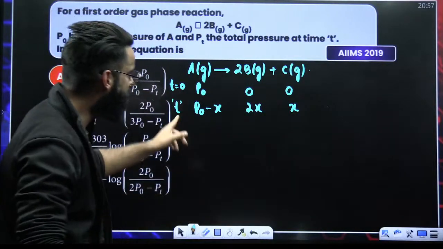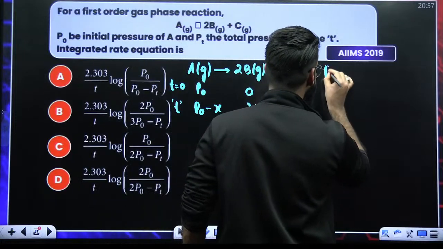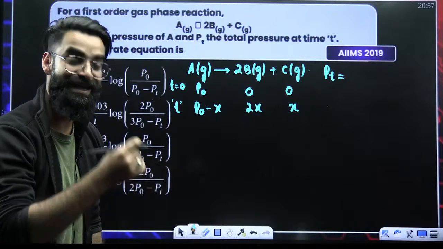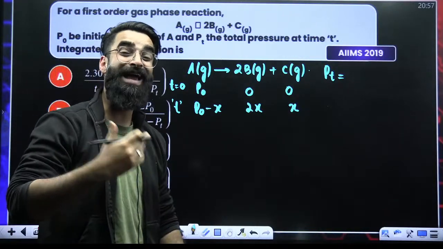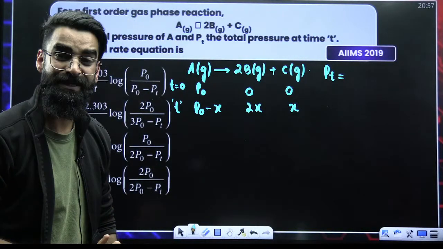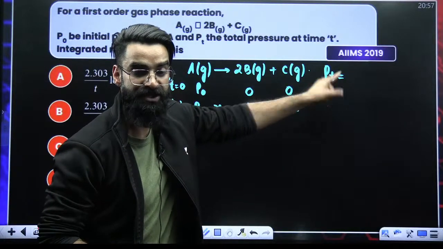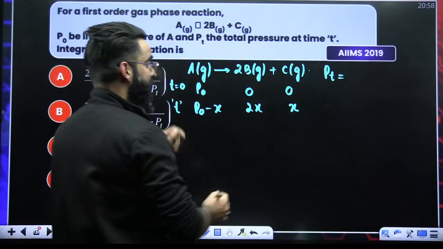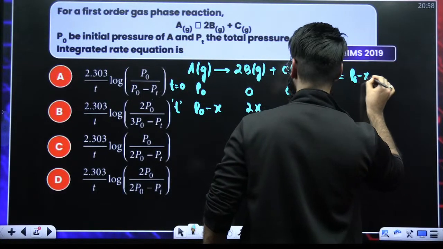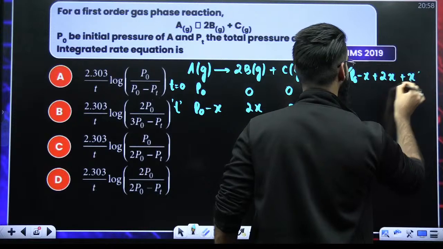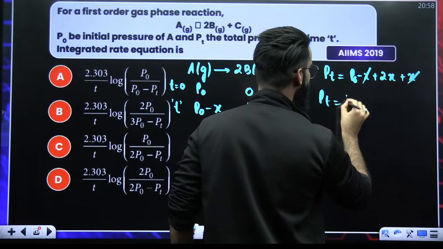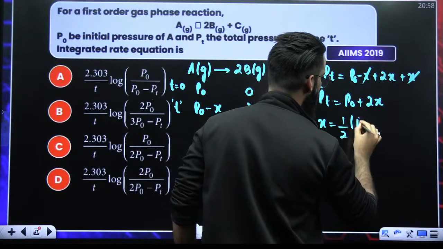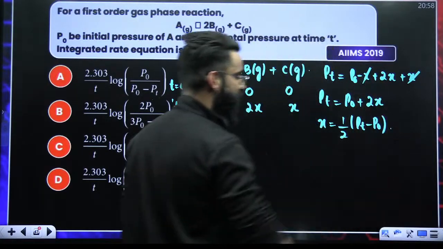Let the total pressure at time T be Pt, the total pressure of the gaseous mixture at time T. Since at time T we have 3 gases in the container, the total pressure of that mixture would be equal to this plus this plus this. So it is P naught minus x plus 2x plus x. So x got cancelled out. I would say Pt is nothing but P naught plus 2x, or I can say x is equal to 1 by 2 times Pt minus P naught. I got the value of x.